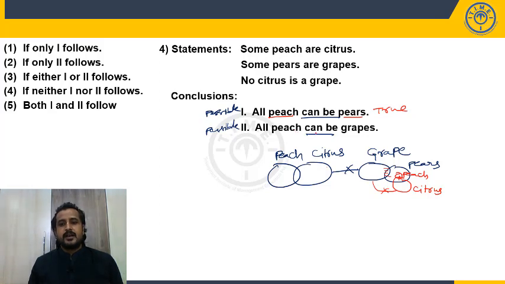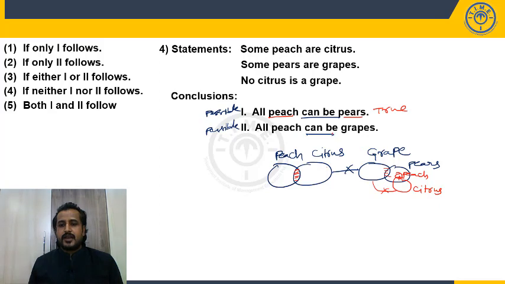Now what is the second statement? All peach can be grapes. Now I need to place all these peach within grapes. When I am trying to place all these peach within grapes, the peach which are citrus will definitely get the relation with grape. Am I correct or wrong? The peach which are citrus will become grapes. But as per the statement, no citrus is a grape.